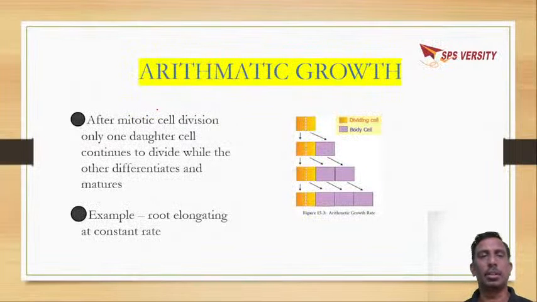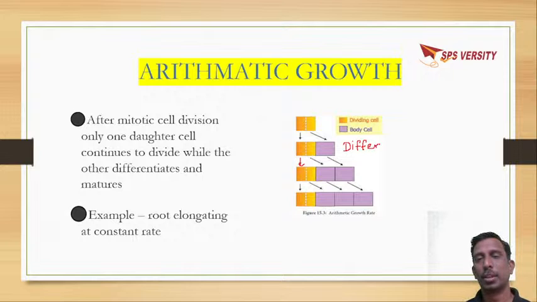So here you can see, generally we can see mitotic cell division. From this cell, two cells are formed. This cell will proceed for formation of a few cells, that is cell division. But this cell will undergo differentiation. Differentiation means it will attain a specific function.